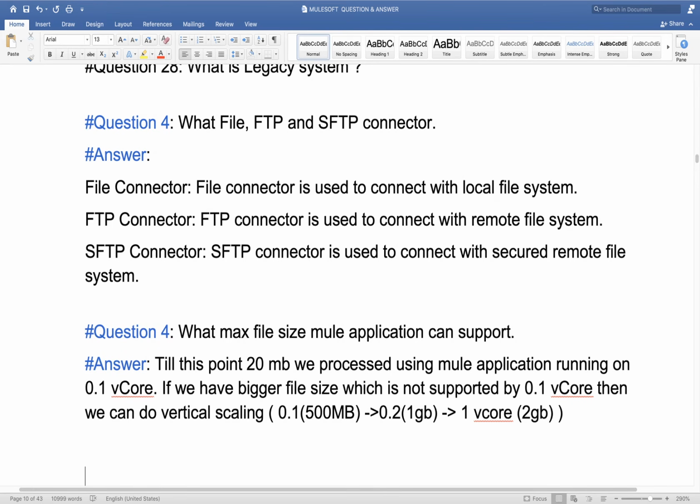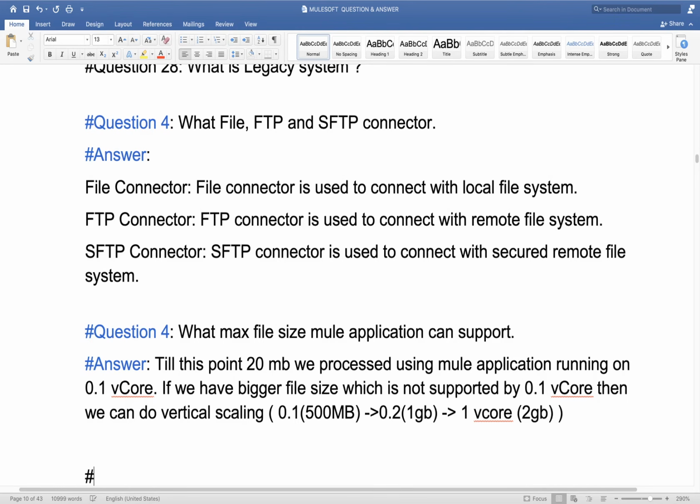Now if they ask about the maximum size supported by 0.1 vCore, then you can do one small POC and check. That again depends on how much processing you are doing, what all processing you are doing. That also will be a small factor, but it will be a factor.